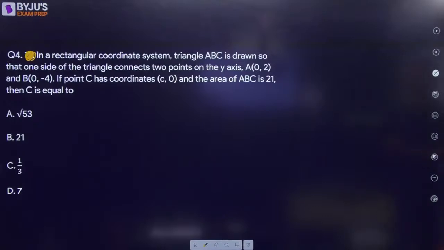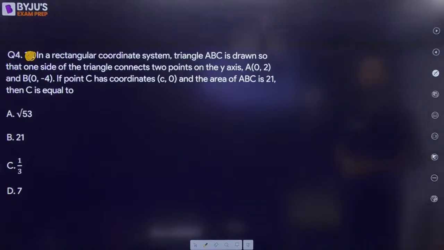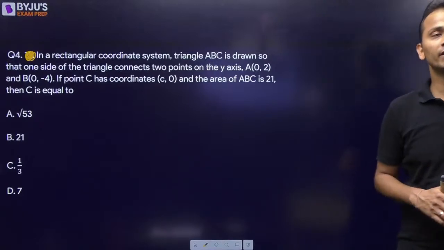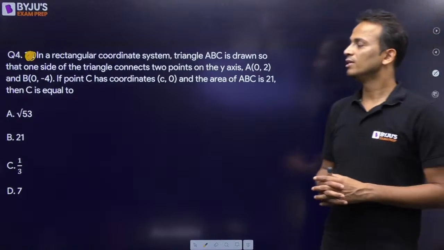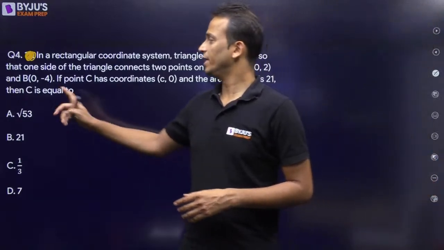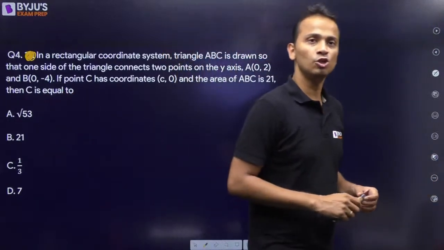Now, if the third point C has the coordinates C, 0, what does C, 0 mean? C, 0, that means it is lying on the x-axis, right? So if the coordinates of the third point C are C, 0, and the area of this triangle is given as 21 units, then the value of C is equal to how much?